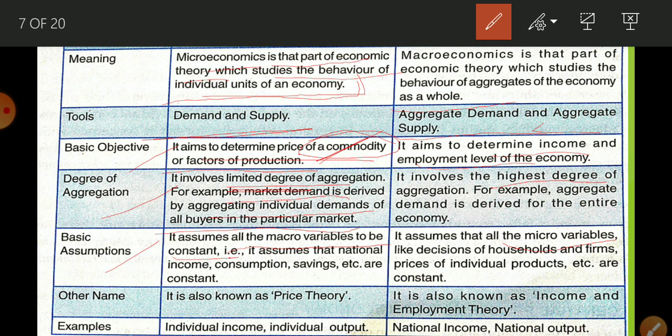When you are studying micro, the macro variable is going to be constant. When you are studying macroeconomics, then micro variable is going to be constant. Okay, so what is macro variable? Macro variable means national income, consumption, saving, these are going to be constant. In macroeconomics, micro variable is going to be constant. And what are micro variables? Like decision of a household, firm, price of individual product.